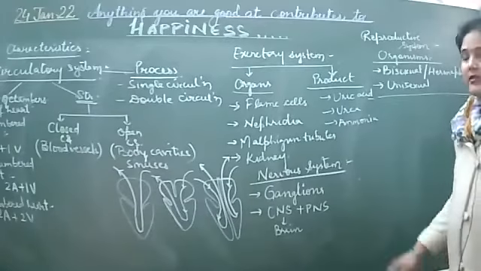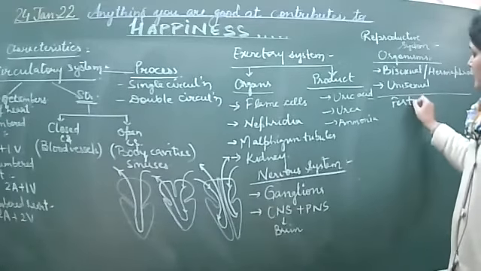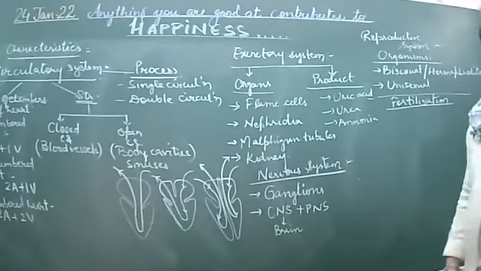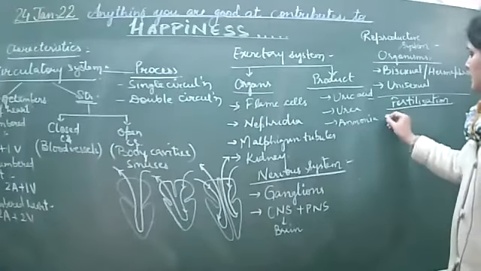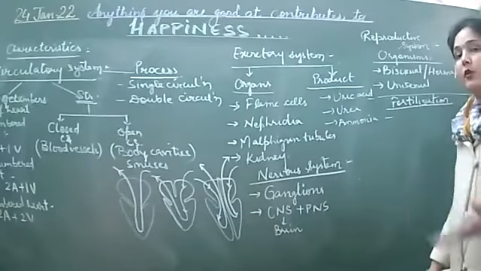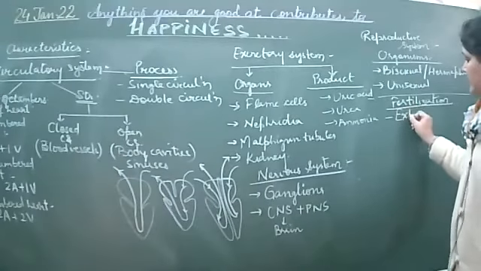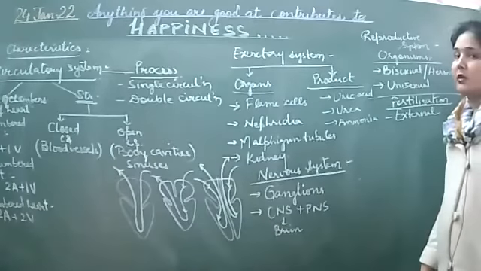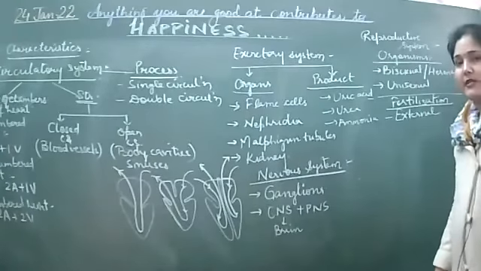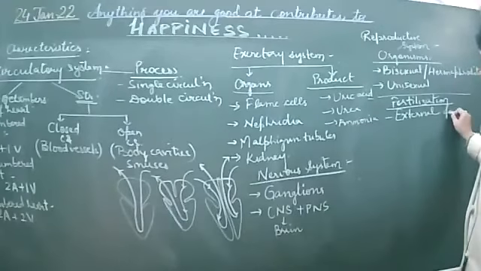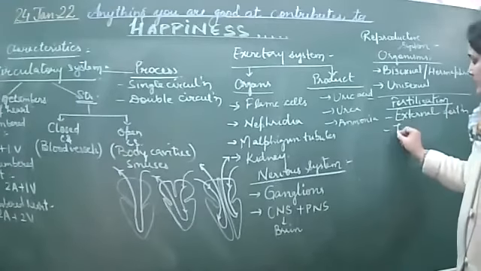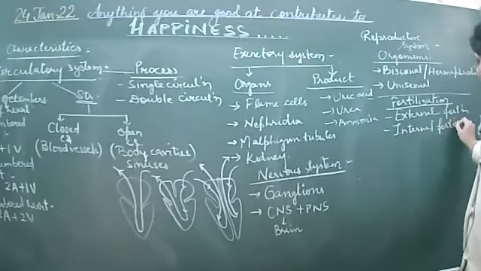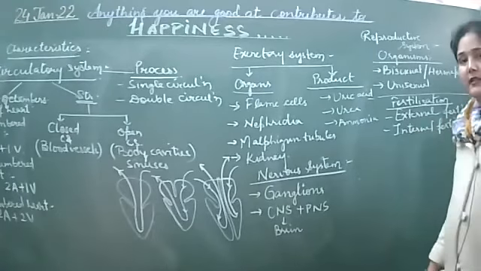So this is bisexual and unisexual. Coming to the next, which is fertilization. Whether it takes place within the body of humans, females, within the body. If it takes place within the body, it is internal. But in the lower organisms, they may also show external fertilization. As with fishes, they lay their eggs in the water, and the water medium acts for the fertilization. So it can be external fertilization or internal fertilization, as in humans. Higher organisms show the advanced feature, internal fertilization.